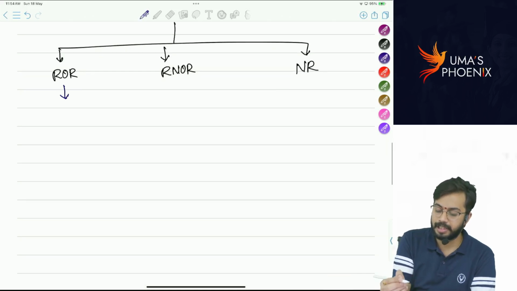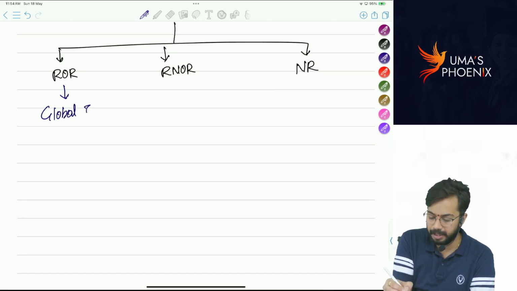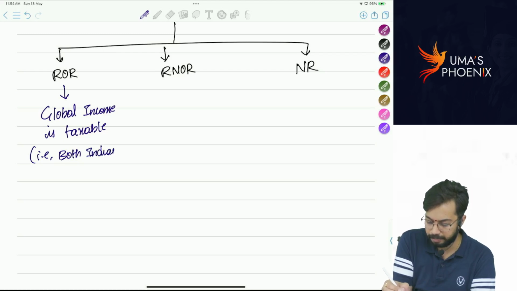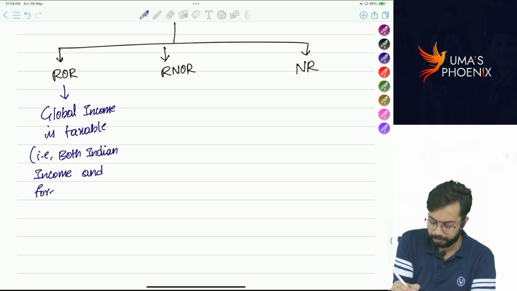In case of resident and ordinarily resident, global income is taxable. That means both Indian income and foreign income are taxable.